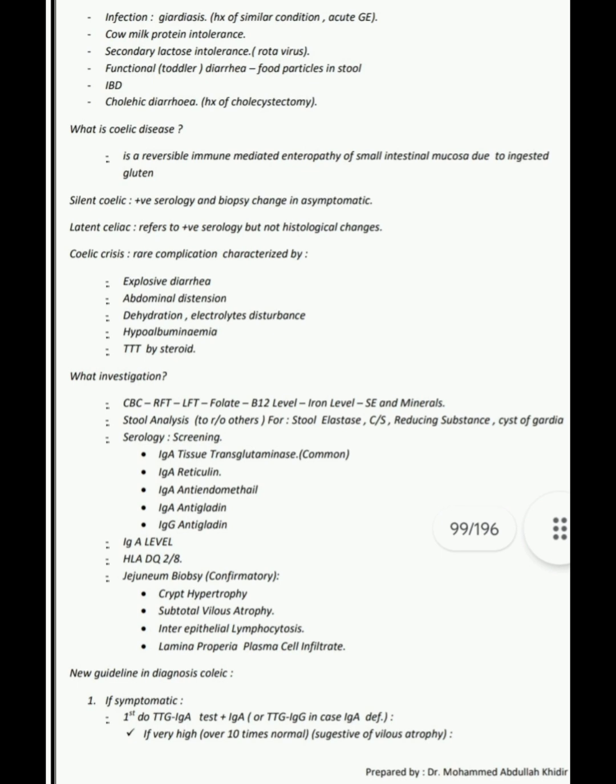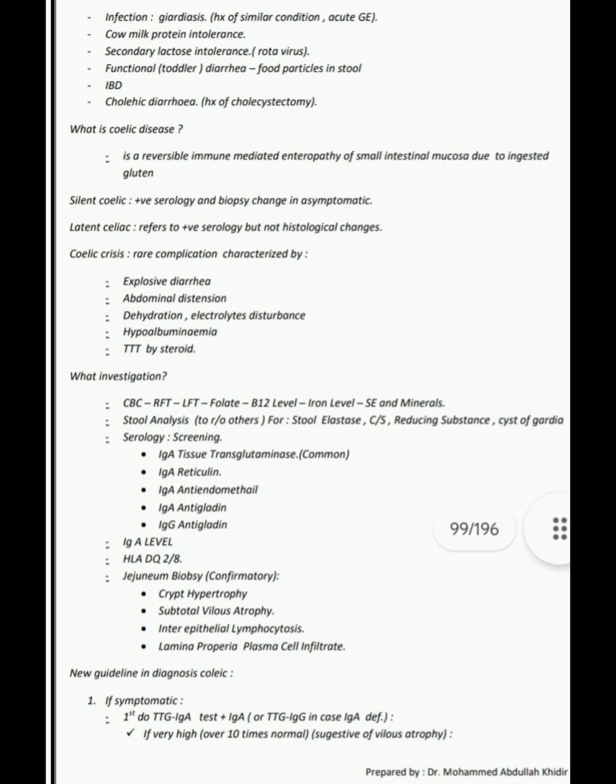Serology screening we do. The most common for celiac disease is immunoglobulin A tissue transglutaminase, and also we do immunoglobulin A reticulin, immunoglobulin A anti-endomysial, immunoglobulin A anti-gliadin, immunoglobulin G anti-gliadin, immunoglobulin A level and HLA DQ2/DQ8. Jejunum biopsy is confirmatory for celiac disease; we find crypt hypertrophy, subtotal villus atrophy, intraepithelial lymphocytosis, and lamina propria plasma cell infiltrate.